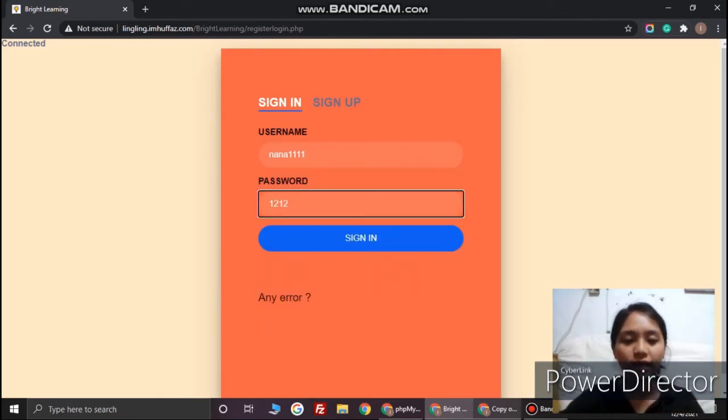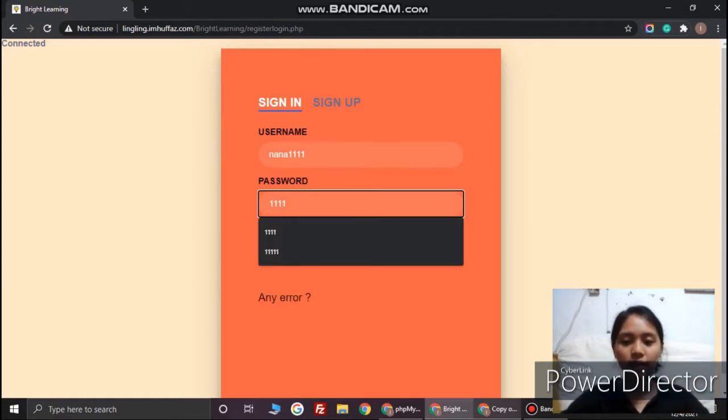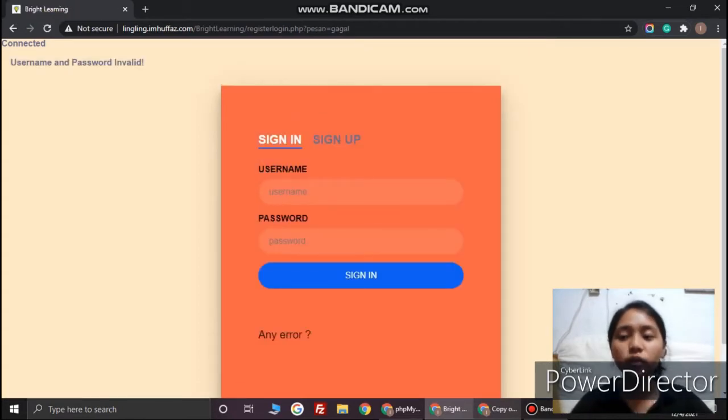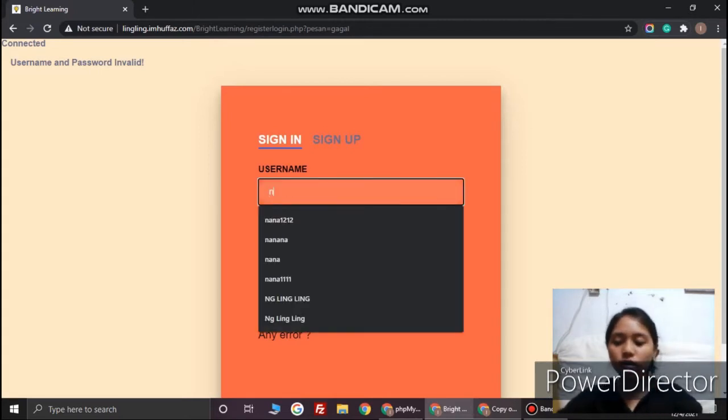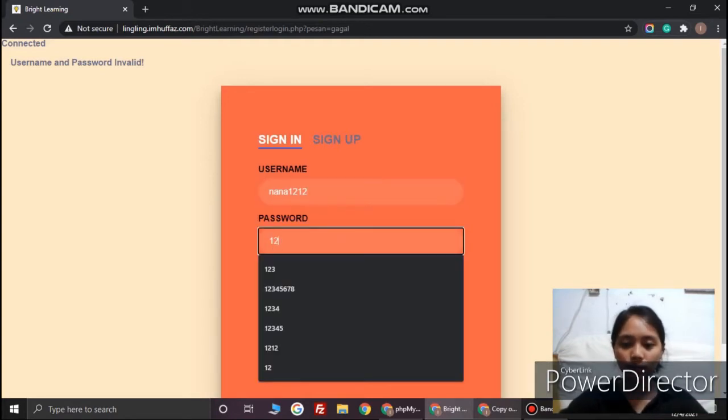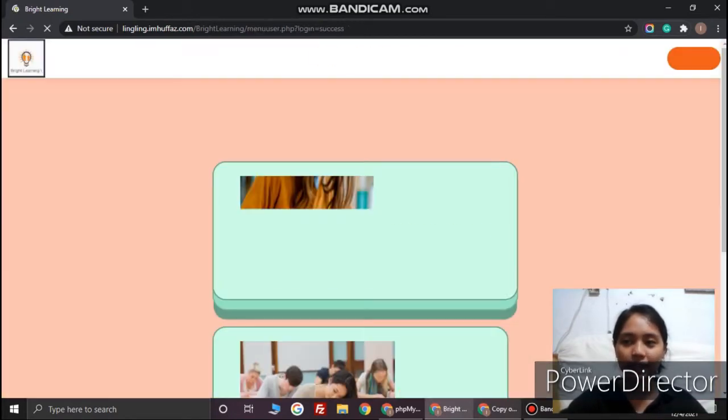If we enter a wrong password, for example 1111, and then sign in, it will show that the username and password are invalid. It will show an error here, so they have to enter the correct username and password, 1212, and then they can sign in.